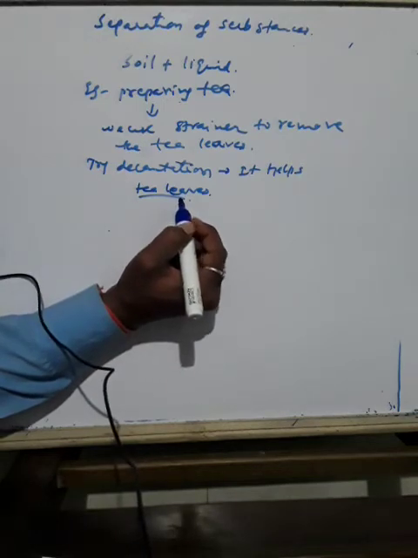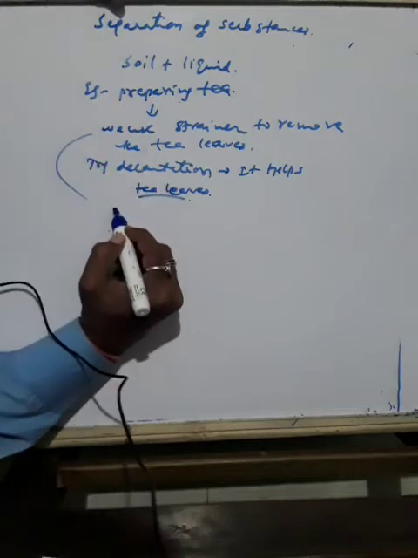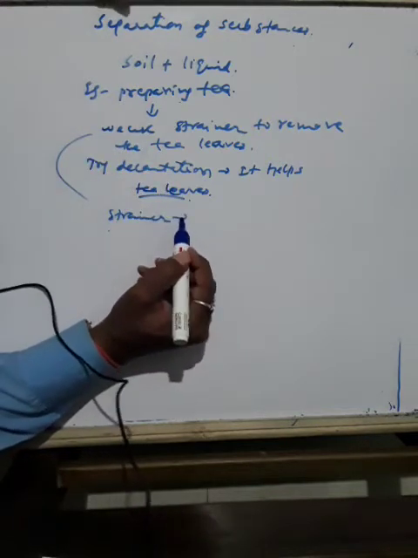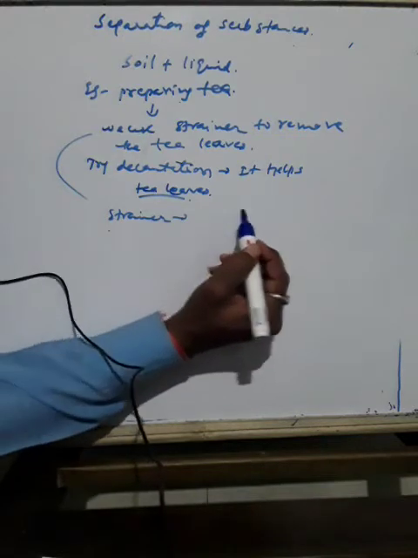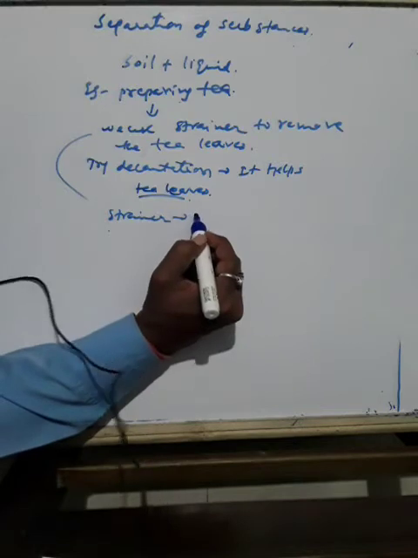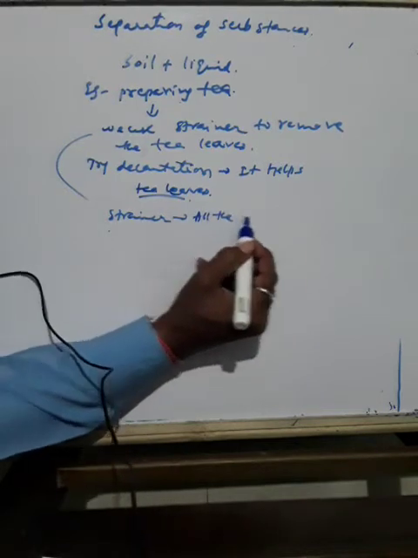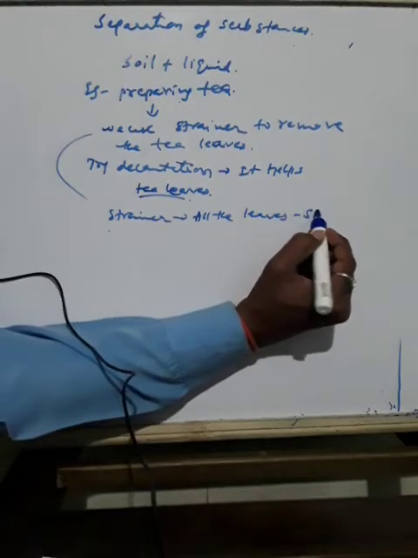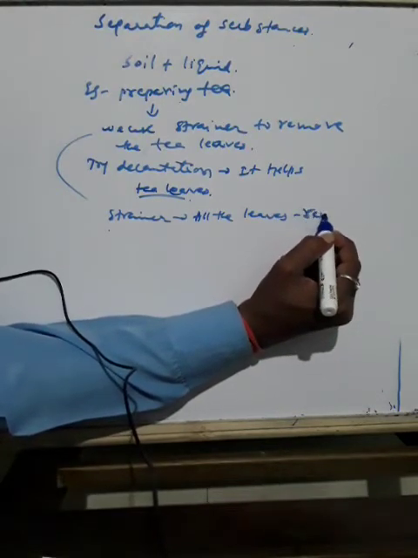Now pour the tea through a strainer. So instead of this, again we try with a strainer. Did all the tea leaves remain in the strainer? So all the tea leaves remained in the strainer.